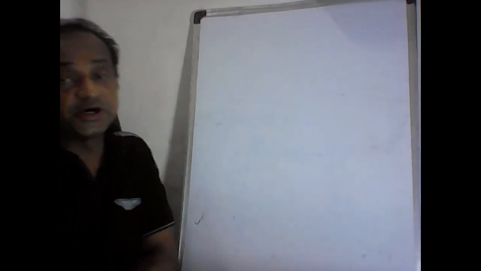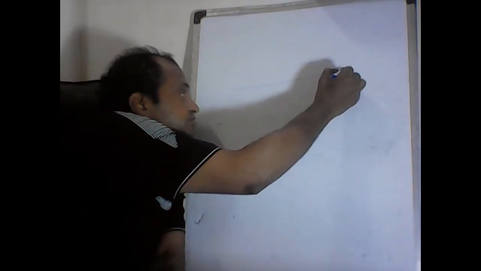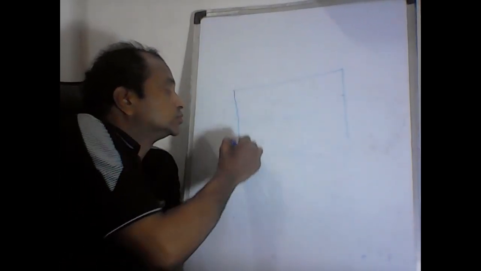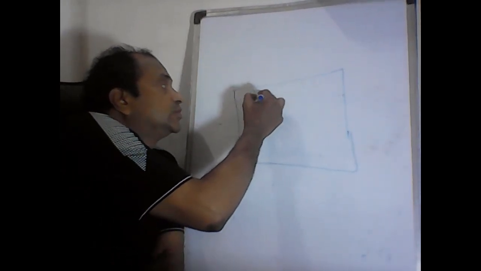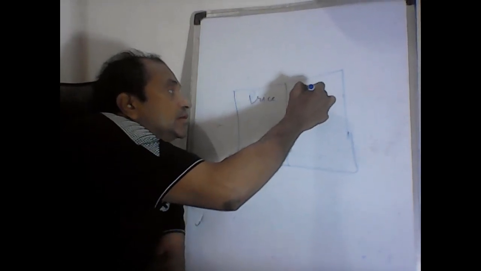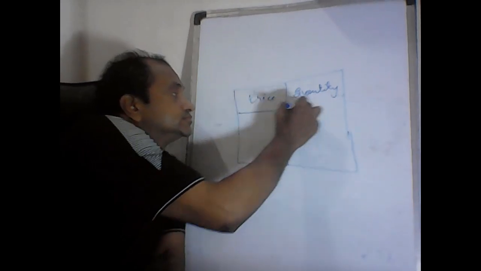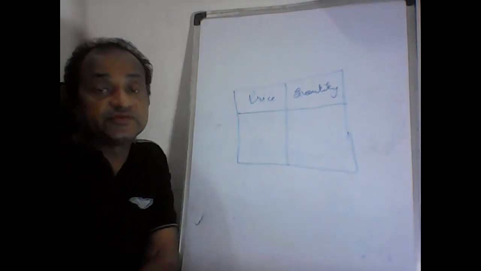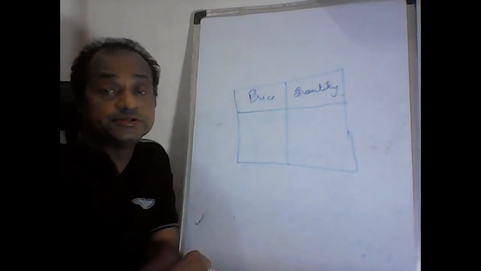Now the law of demand, which is related with the two, we can write by a table, right? It's price of the commodity and the quantity demanded.